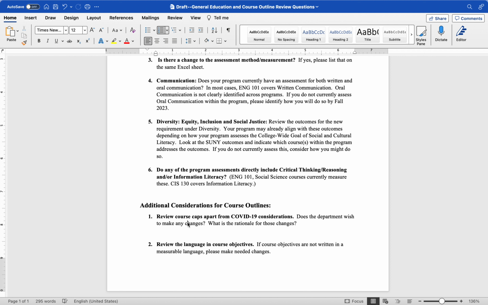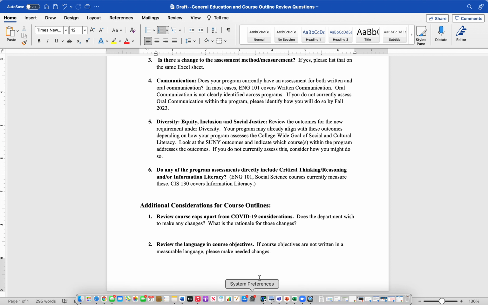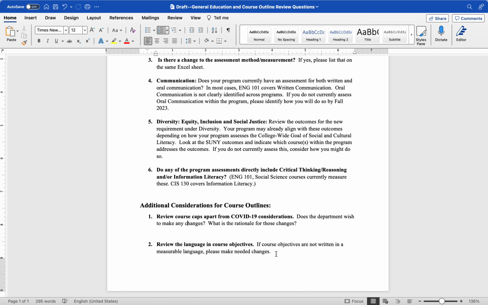We know we changed them during COVID because we wanted to reduce the number of students in online sections, and we also wanted to reduce the number of on-campus students per class for distancing. So while you have those outlines open, it might be a good time to take a look at those course caps and see if the department is recommending any changes.